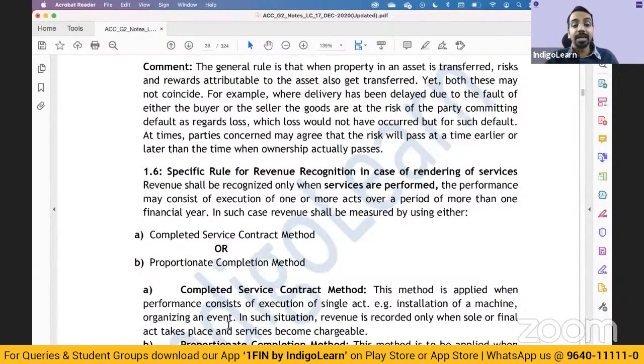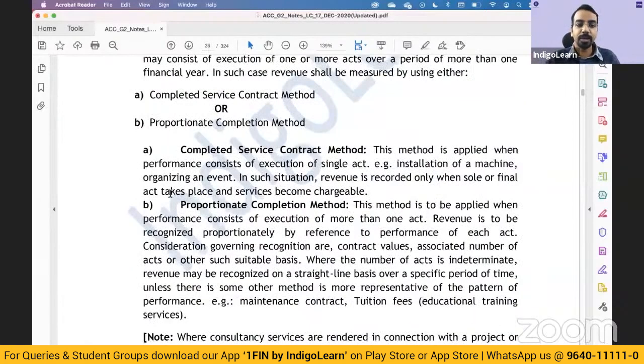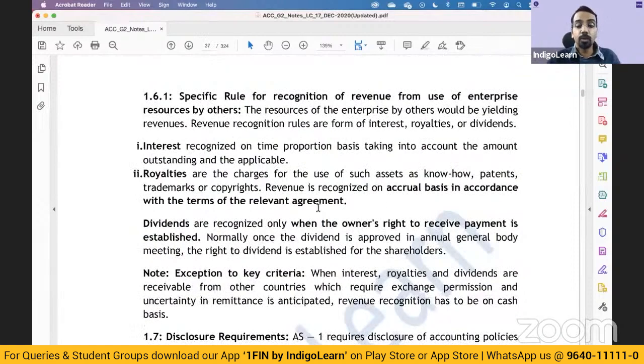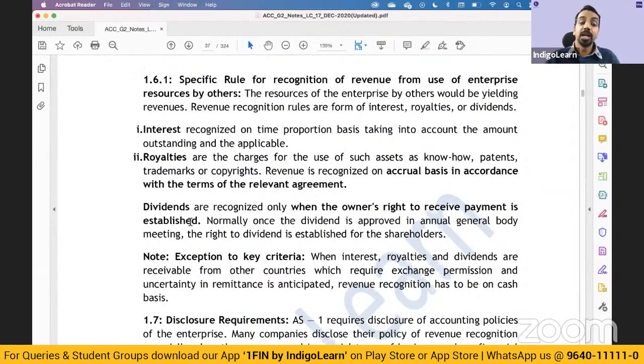Then interest is recognized on a time proportion basis using the accrual concept. Okay. Royalties, based on the agreement, you will recognize that. Dividends are recognized when the owner's right to receive the payment is established. So once the dividend is declared and you are the shareholder on the record date, you are entitled to receive the dividend, then you can recognize the revenue of the dividends.